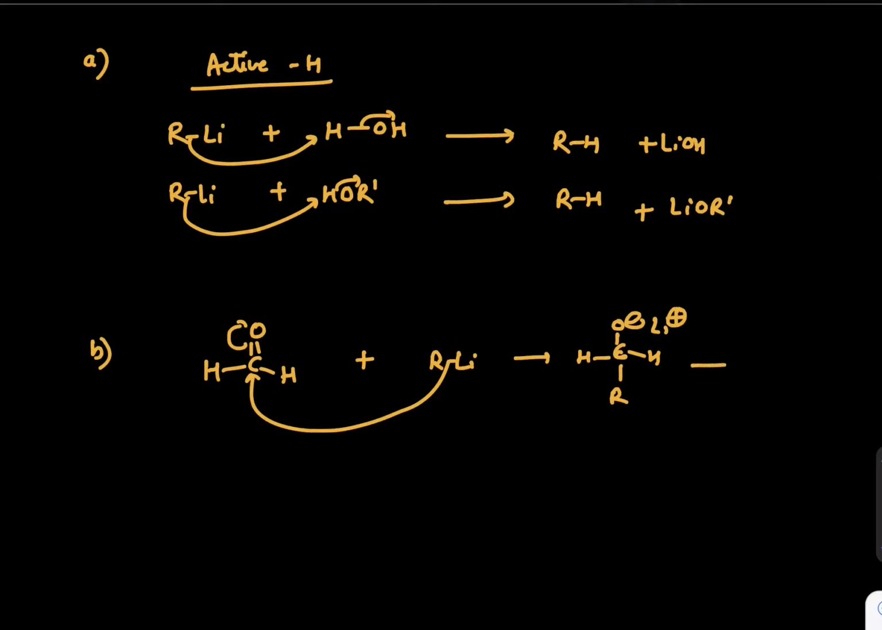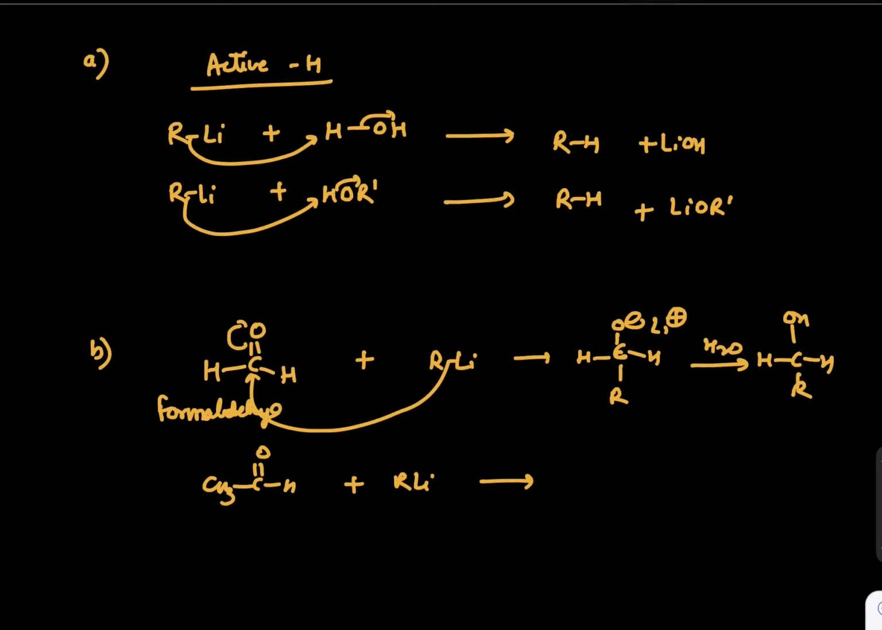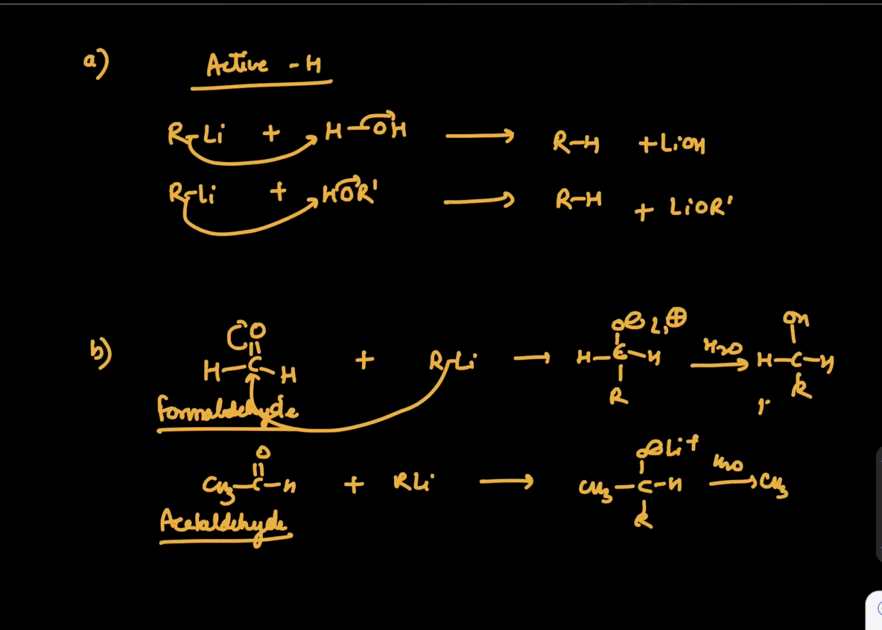Once you get this, if you give it water, it gives HCH(R)OH. If it is CH3CHO with RLi, then this is an aldehyde, whereas this was a formaldehyde. Formaldehyde gives 1 degree alcohol, which we have done earlier also. Whereas acetaldehyde gives a 2 degree alcohol. So this is going to give CH3CHR-O minus Li plus, and later with water we can expect CH3CHROH, which is a 2 degree alcohol.